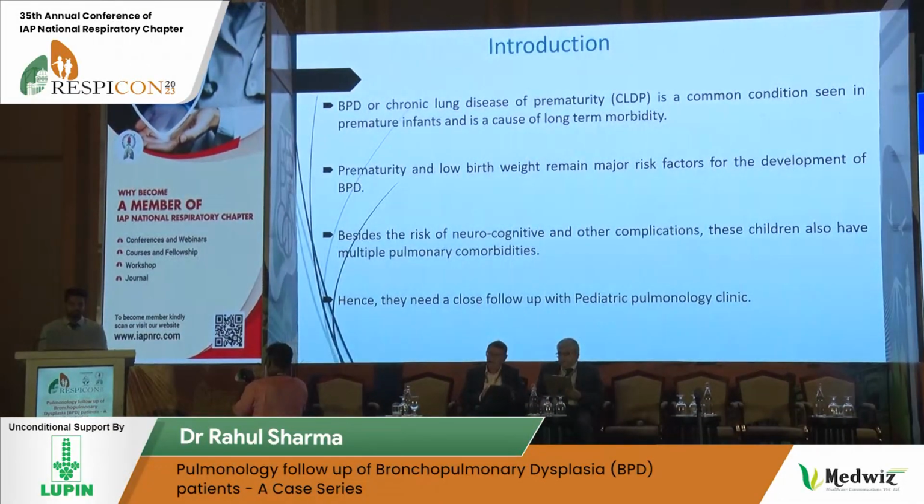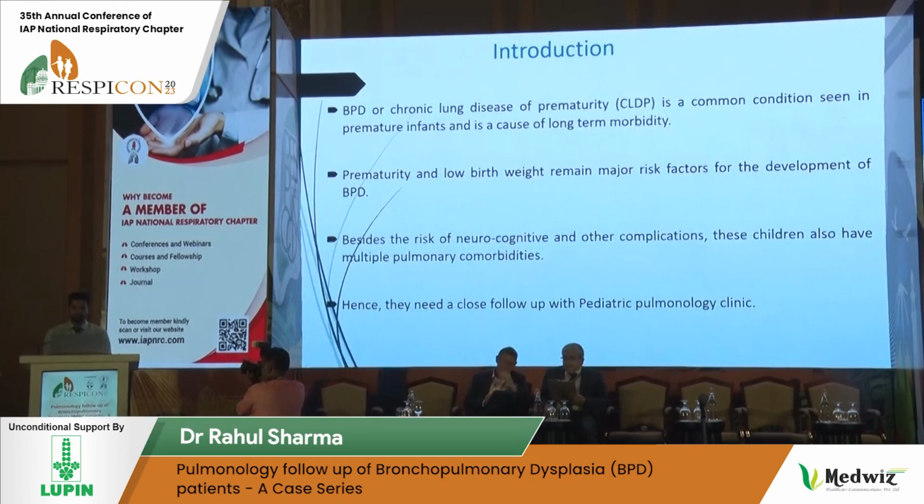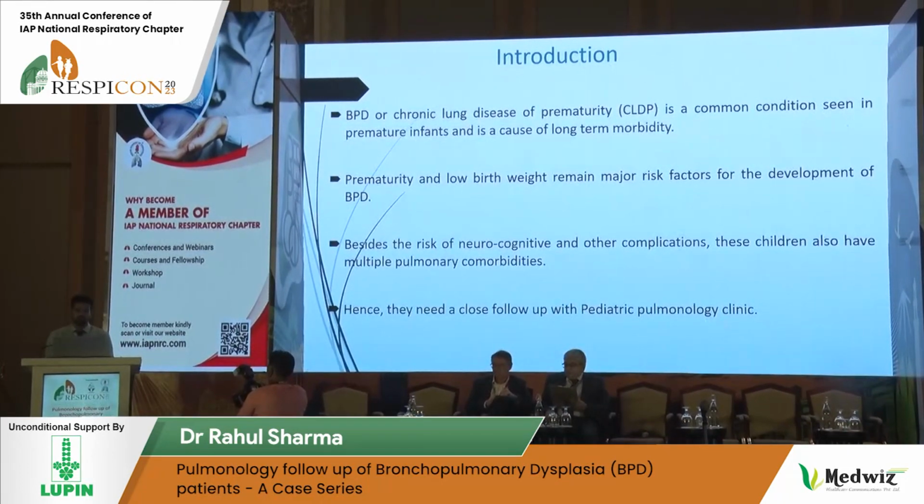As we all know, these children are at risk of developing neurocognitive and other complications, but the most important of them are pulmonary comorbidities like recurrent wheezing, tracheobronchial and subglottic stenosis, gastroesophageal reflux, pulmonary hypertension, and other sleep-related issues. Hence, it is very important that they need a close follow-up with the pediatric pulmonology unit.